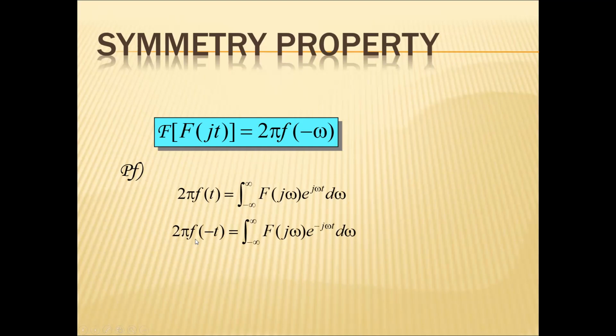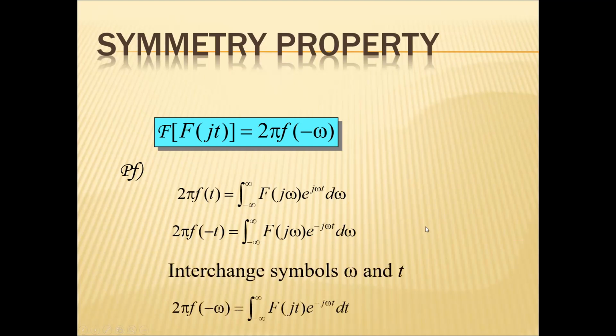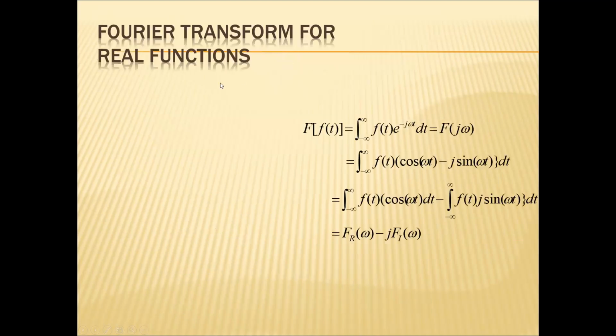You can have 2 pi f of minus t equal to the integral from minus infinity of F of j omega e power minus j omega t d omega. So interchanging omega and t, I can have 2 pi small f of minus omega equal to the integral from minus infinity of F of jt into e power minus j omega t dt. So this is the symmetry property of the Fourier transform.